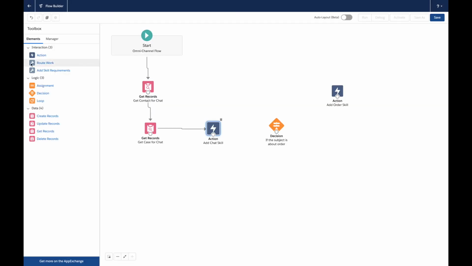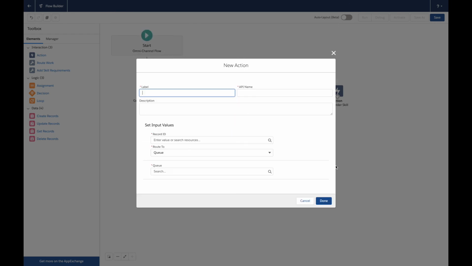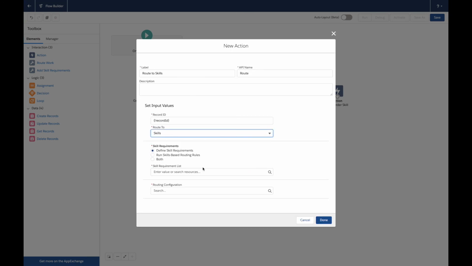And from here, we're going to need to route this to the necessary skills. So route to skills, we're going to pick up that chat record ID. And instead of using route to queue, we're going to use route to skills. This is where we're going to leverage the skill requirements that we created using the skill list earlier. Okay, final step, we need to call a routing configuration for this to work. So let's leverage the routing configuration we had created previously for the chat.